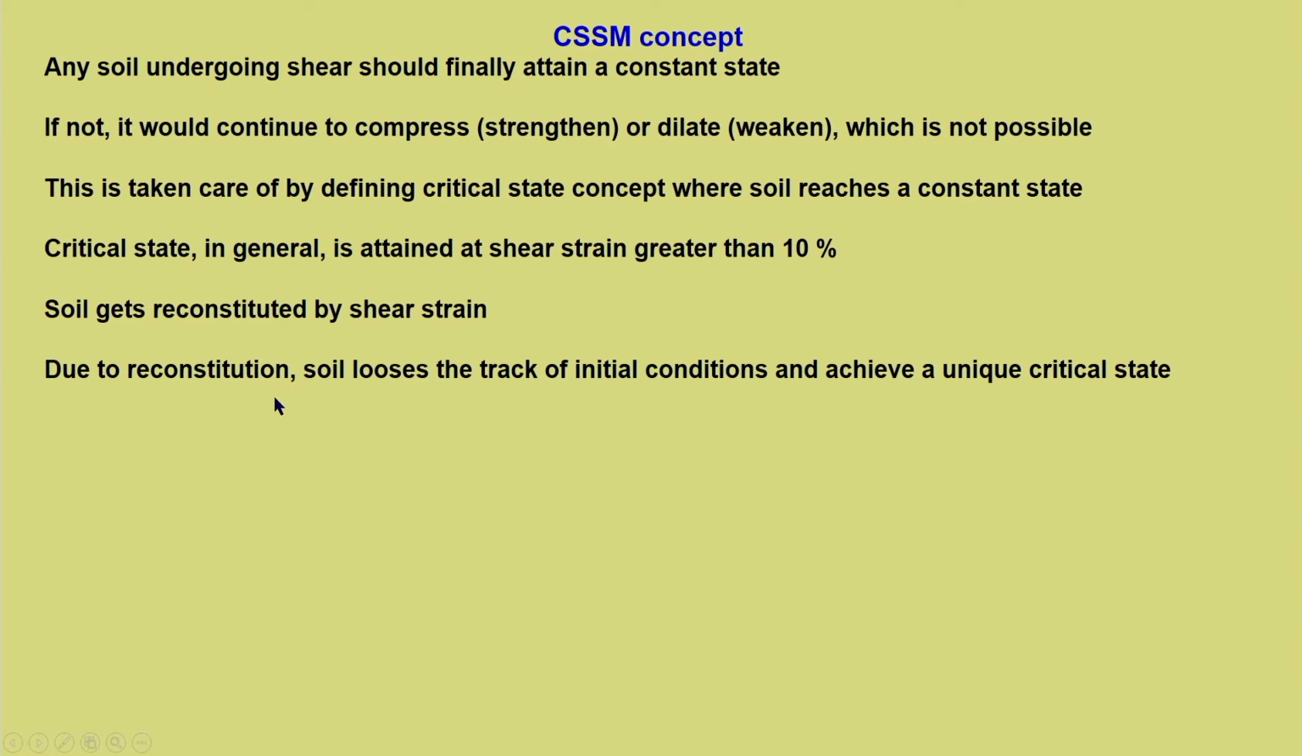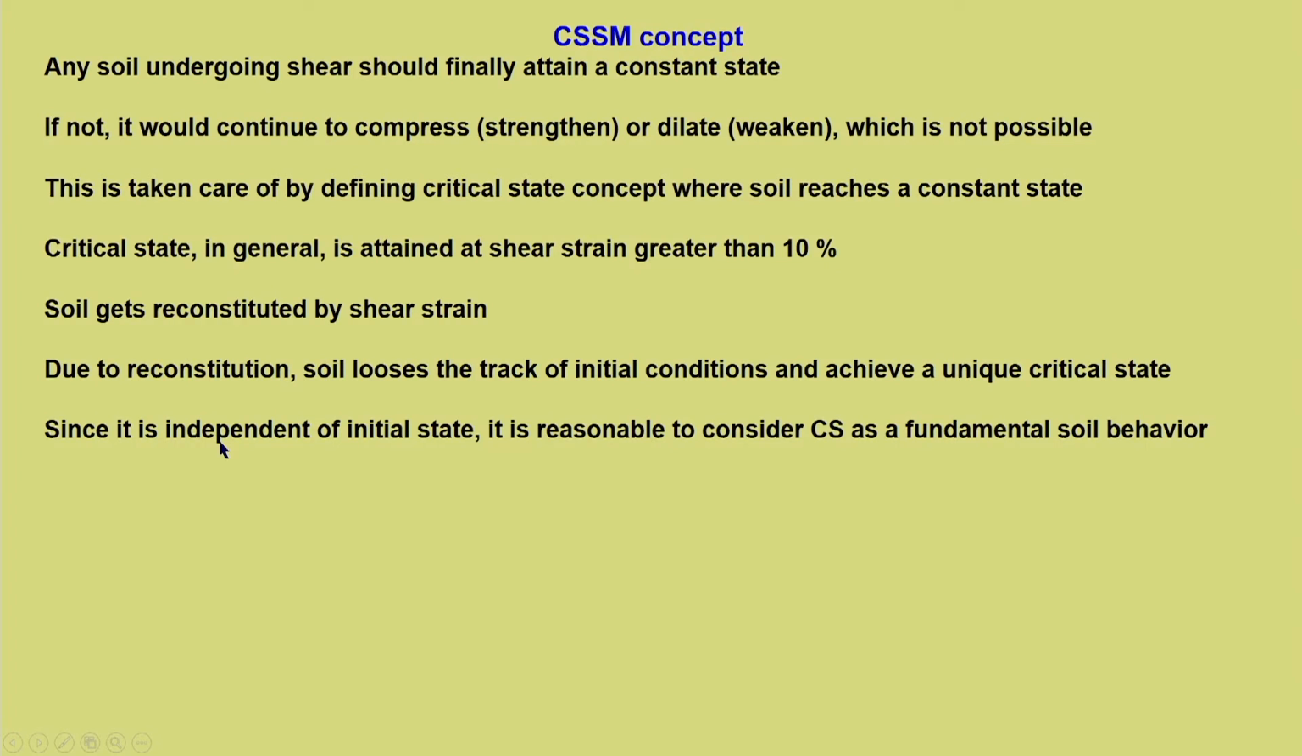Due to this reconstitution, soil loses track of initial conditions and achieves a unique critical state. So, that is what is more important, why it is not dependent on them. The concept says that the reconstitution that happens during shearing enables soil to lose its memory of where it has come from. So, it is more like it is forgetting its initial state of conditions, what is the stress history to which it was subjected. Finally, it reaches this surface or line which is called critical state.